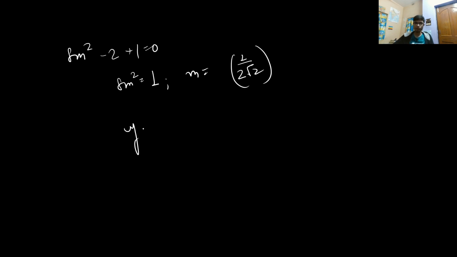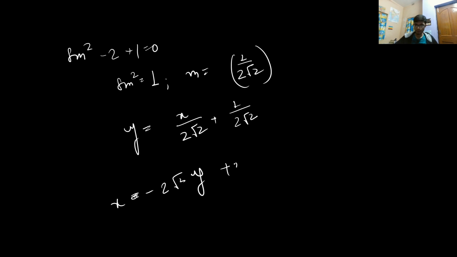And if you have the common tangent with slope 1 by 2 root 2, the equation will be y is equal to x by 2 root 2 plus 1 by 2 root 2. You can put the constant as a by m. So this will become the equation of the common tangent, x minus 2 root 2 y plus 1 is equal to 0. You just cross multiply it. So you have to find the distance of the point 6 comma minus 2 root 2 from this particular common tangent, and you can do it on your own.